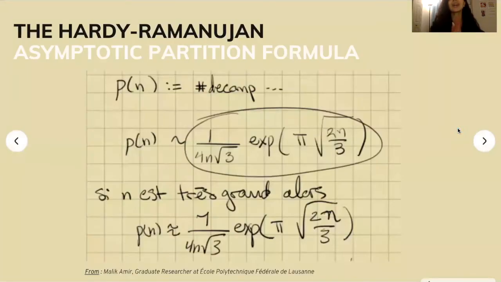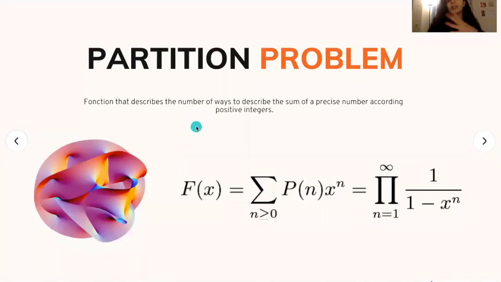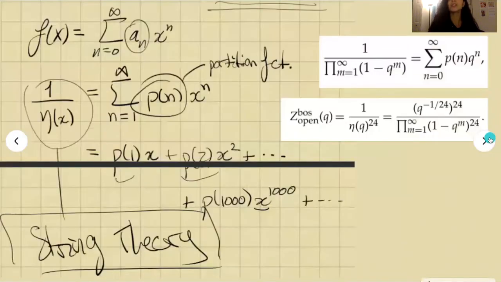So the Hardy-Ramanujan asymptotic partition formula is expressed just here, as you see, and it took 5 years to find this equation. The greater n is, the more precise this equation is. So the greater the n, the greater the approximation of the number of ways we can express a precise number as a sum of positive integers. This is used in string theory. As you see, here are some equations that we use in string theory, where the partition function is here and also here.